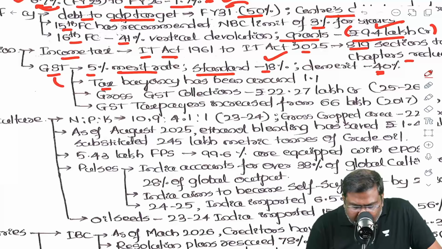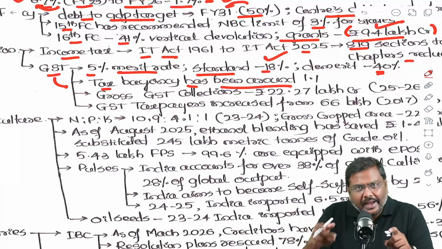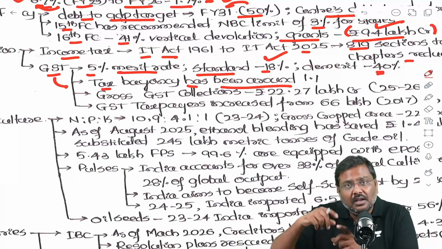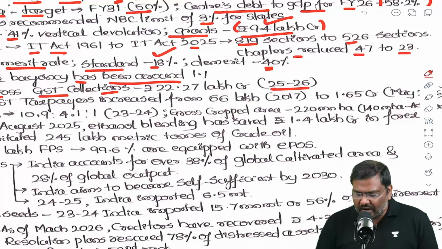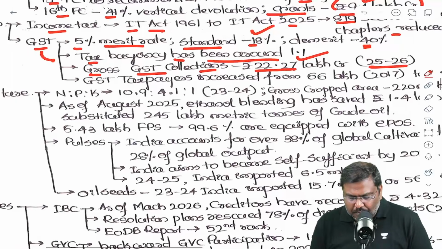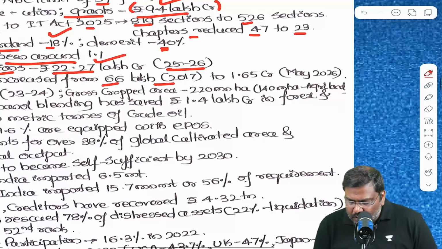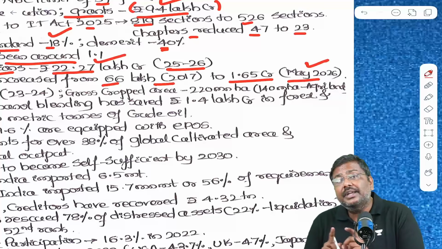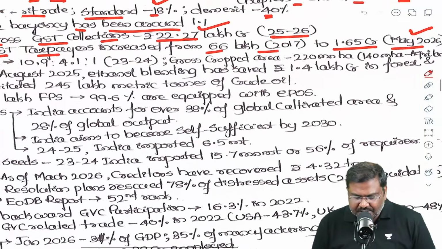Now, the tax buoyancy with the implementation of GST has been more than 1. Before GST, it was below 1, and after the implementation of GST, the tax buoyancy under the GST has been more than 1. The gross GST collections for the financial year 25 and 26 have hit a record high of 22.27 lakh crore rupees. The GST taxpayers also have increased from 66 lakh in 2017 to more than 1.65 crore in May 2026. May 2026, mind you, the most recent data on GST, by the way.